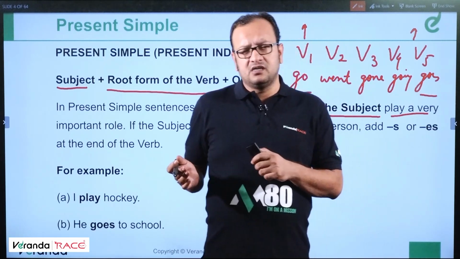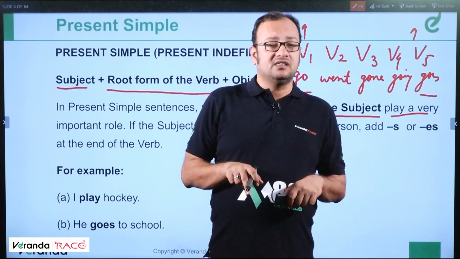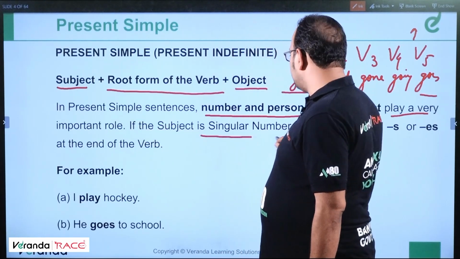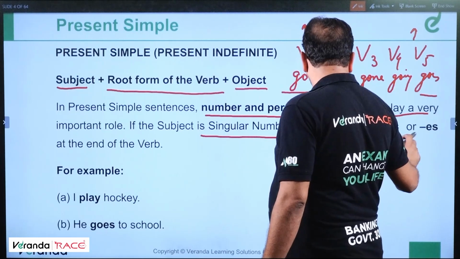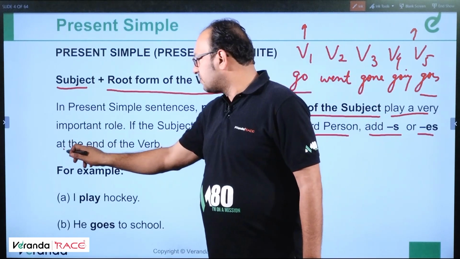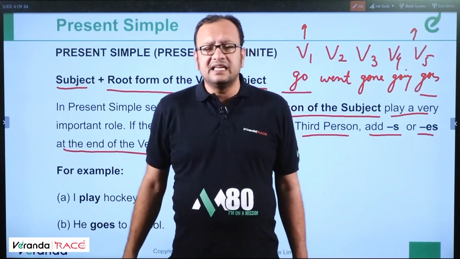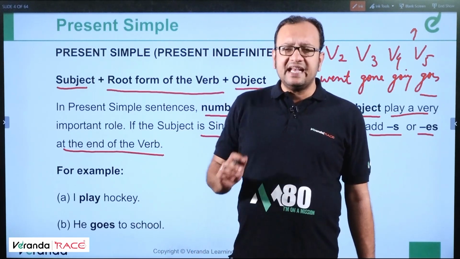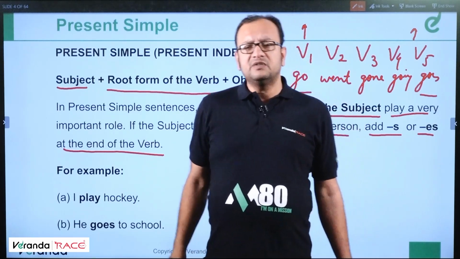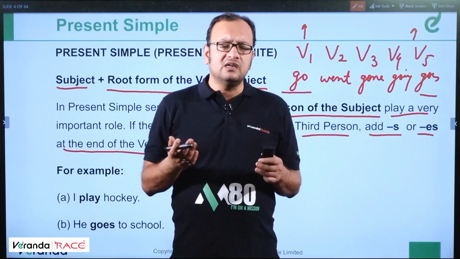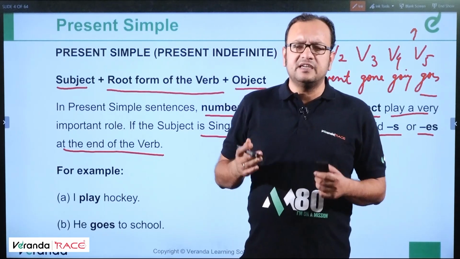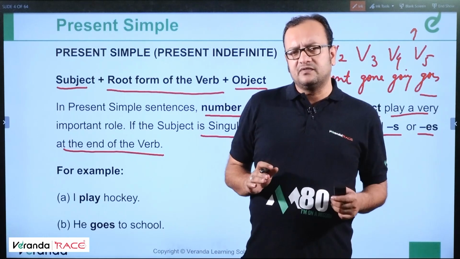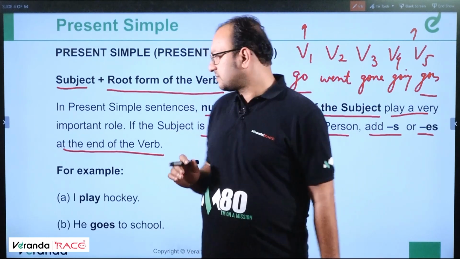He plays soccer, they play soccer. So, if the subject is singular number, third person, add s or es at the end of the verb. For example, as I said, he plays, she goes, s or es. But when the subject is plural, we simply write the root form of the verb, that is go, play, eat, laugh, drink, teach, all these forms of verbs.